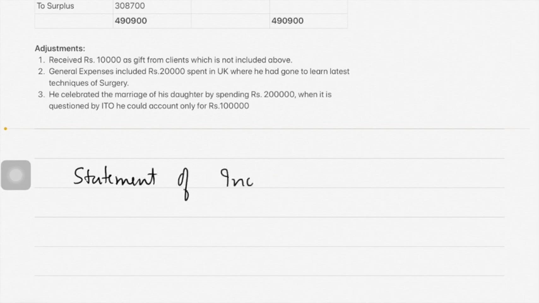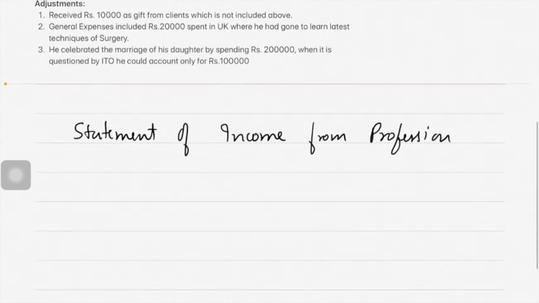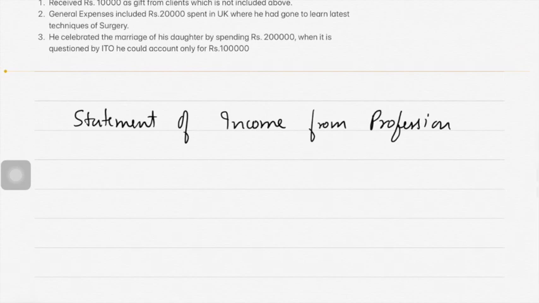Statement of income from profession. Two columns: particulars, amount.